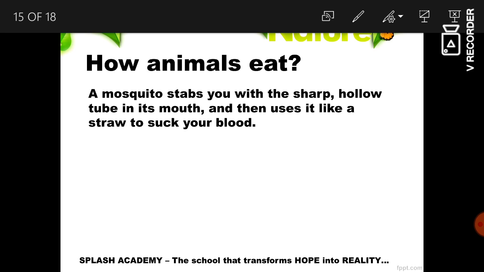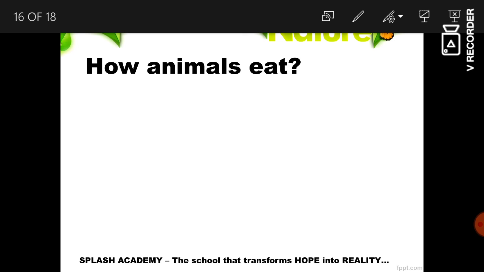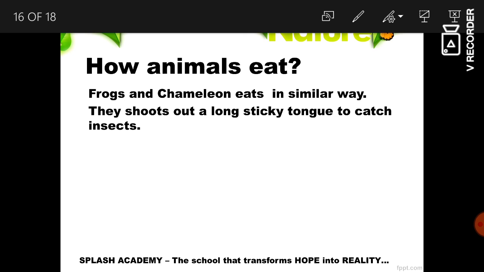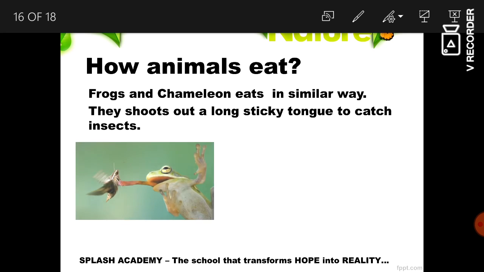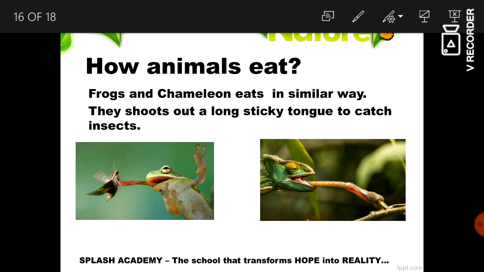Mosquito. A mosquito stabs you with a sharp hollow tube in its mouth, then uses it like a straw to suck your blood. Next time when they are sitting on your body, remember they're sucking the blood, and that is the way they eat. But frogs and chameleons have a similar eating habit. They shoot out a long sticky tongue to catch the insects. When the insects sit on their tongue, they put it inside and they eat the food.